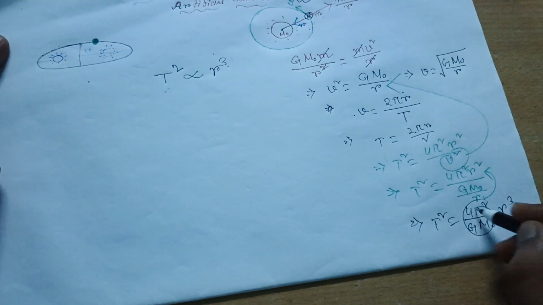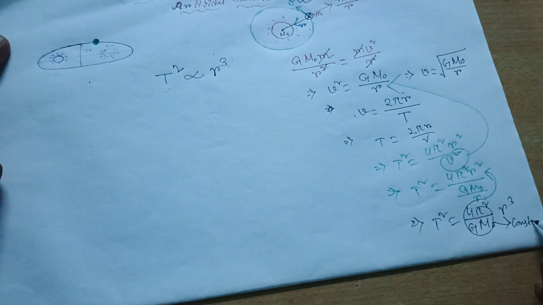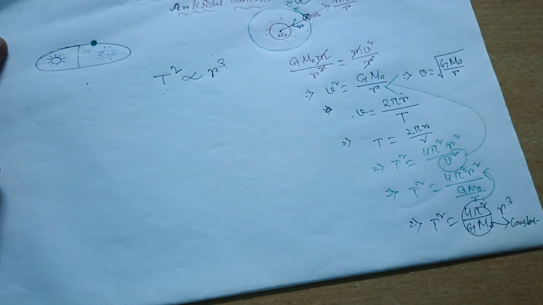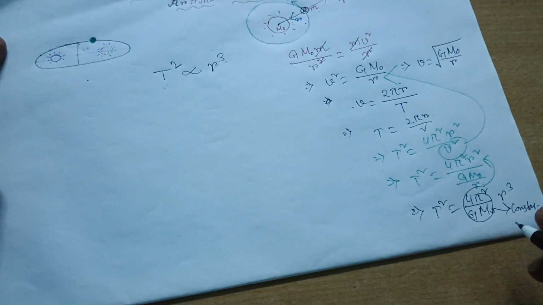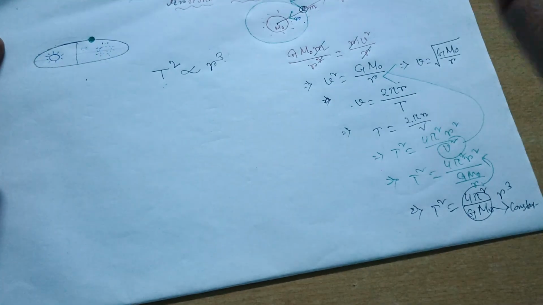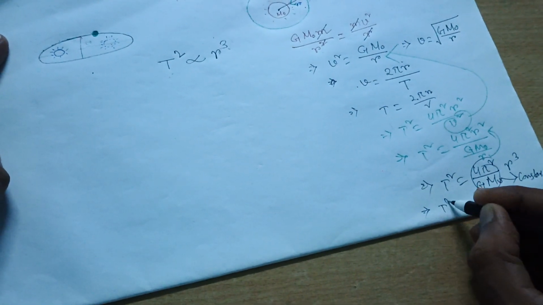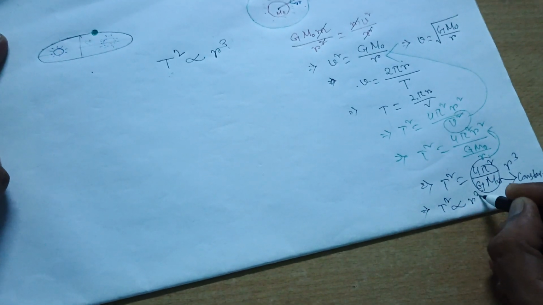And we can say that this is a constant, right? This is a constant because 4 pi, everything is constant. G M0 is also constant. G is the gravitation constant, and M0 is the mass of the sun. Everything is constant. Pi is a constant, you all know. So T square varies as R cube.